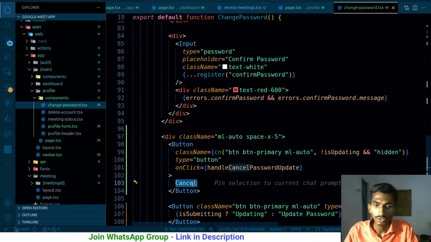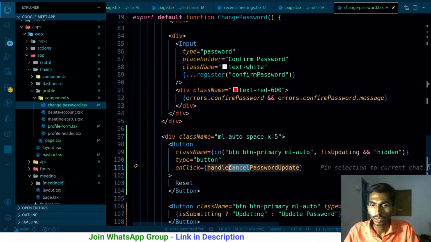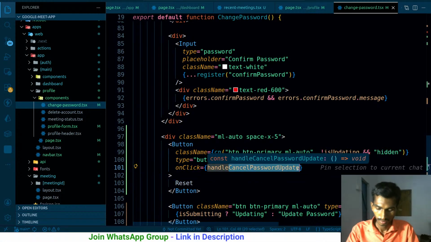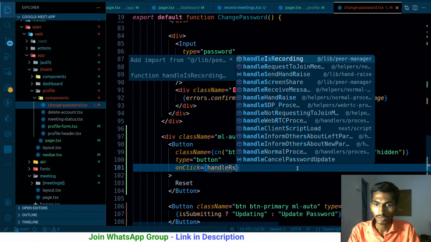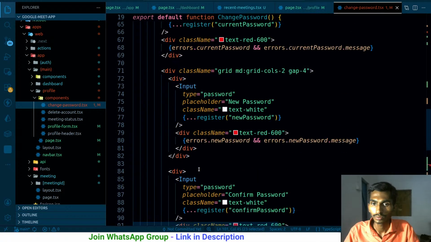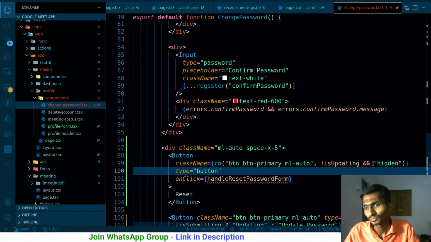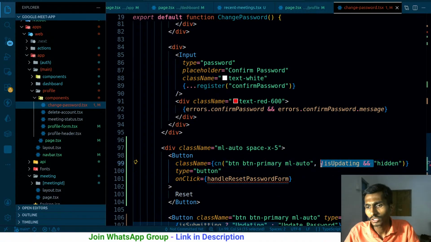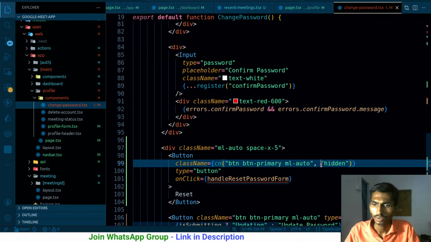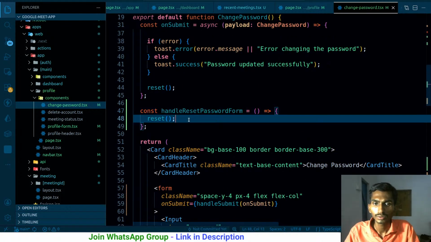So this is actually going to be a reset handle, reset password form. This one I'm going to be using. Do I need to add this? Not really. This button should always be visible, so let me remove this as well, no problem. And this, I'm going to be resetting it.